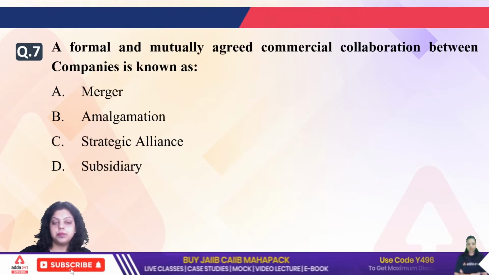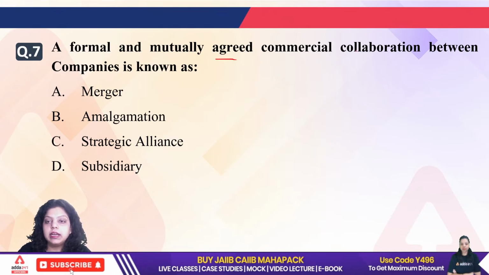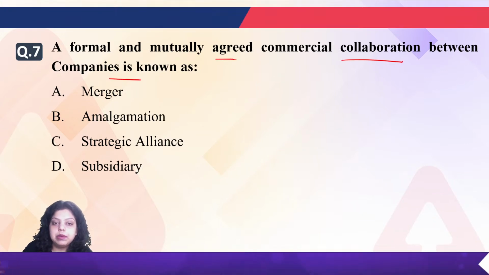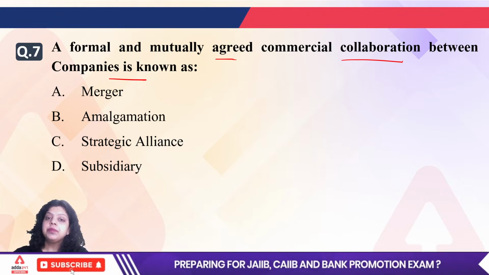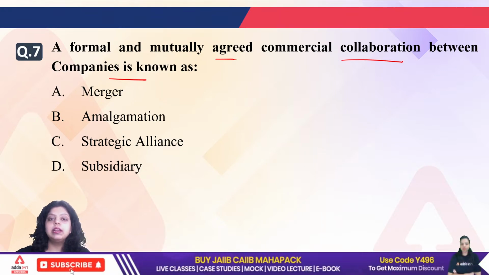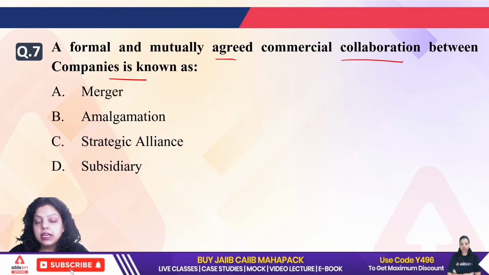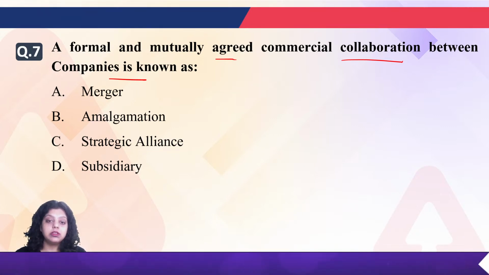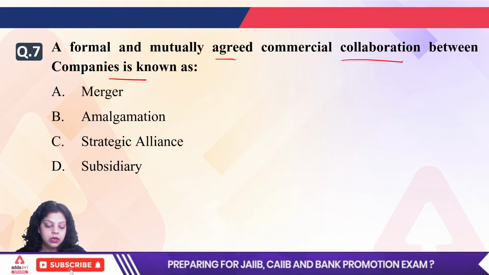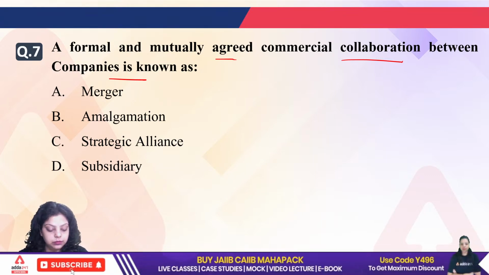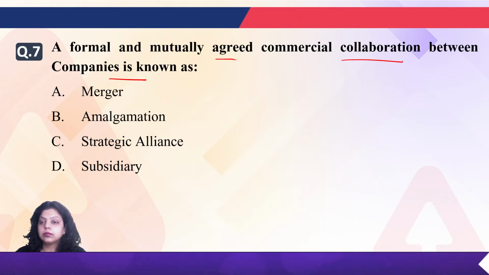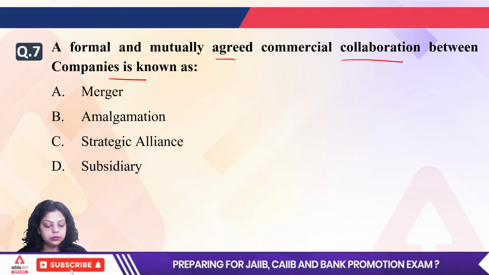Next, a formal and mutually agreed commercial collaboration between companies is known as, when both the companies mutually agree to collaborate formally, then it is known as merger, amalgamation, strategic alliance, or subsidiary. Which of the following will be correct for the 7th question? A, B, C, or D?